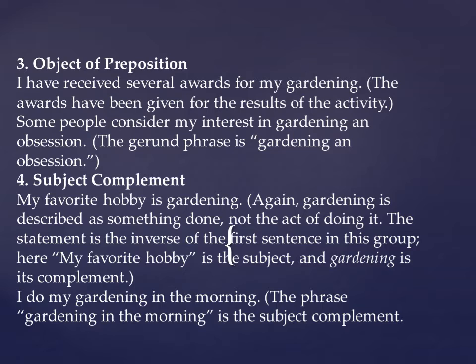Here the role of the gerund gardening has totally changed. It is acting as a subject complement. It is a complement to the subject, right?